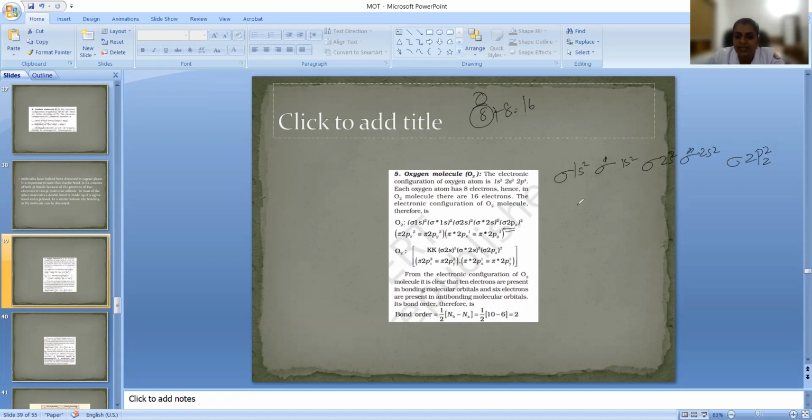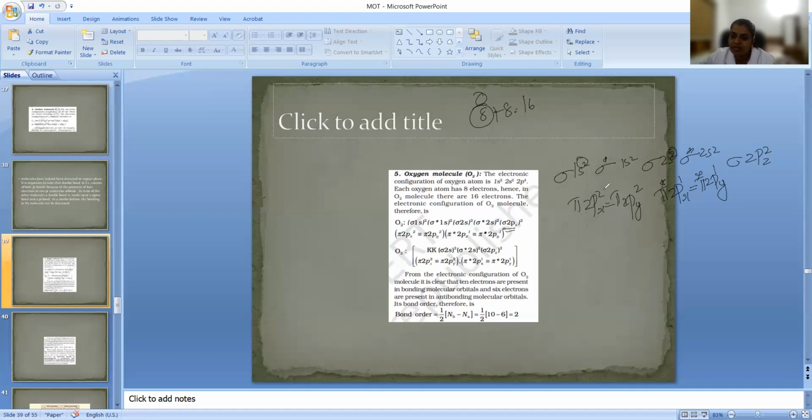And after that, what we will get is pi 2px2, pi 2py2. So how many electrons now? 2, 4, 6, 8, 10, 12, 14. Now we have 2 more electrons that we will fill in the antibonding molecular orbitals pi star 2px and pi star 2py. Since you have only 2 electrons, one electron will go into each because they have equal energy. We cannot fill 2 in one; that is wrong.